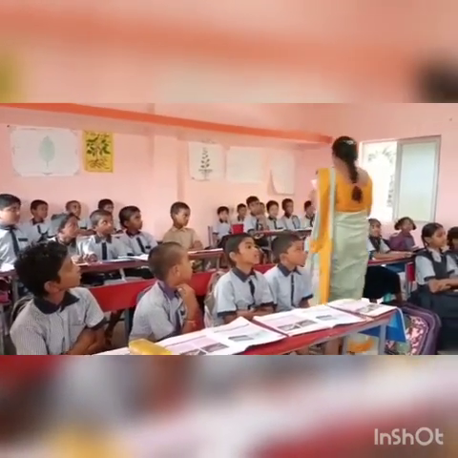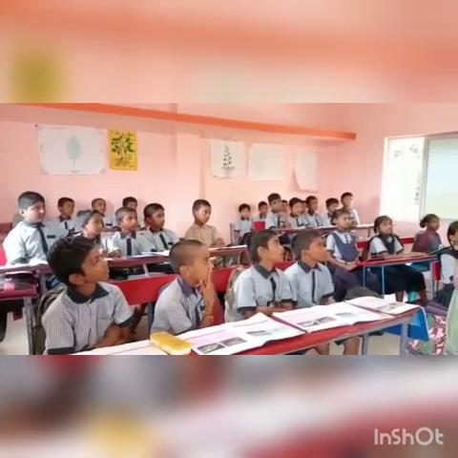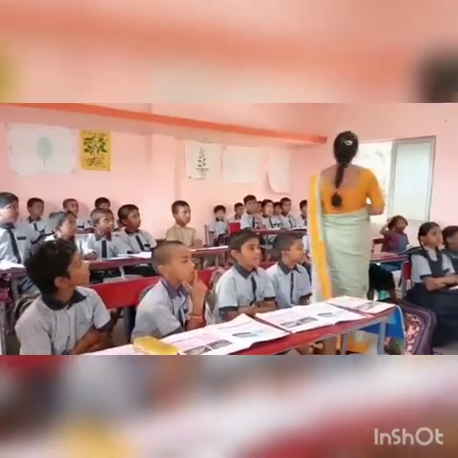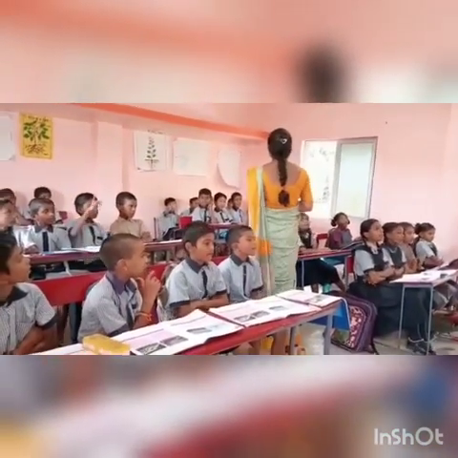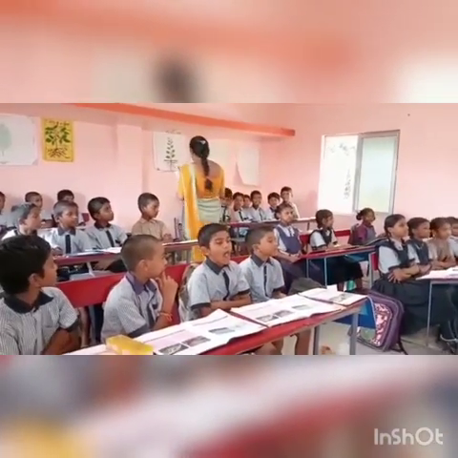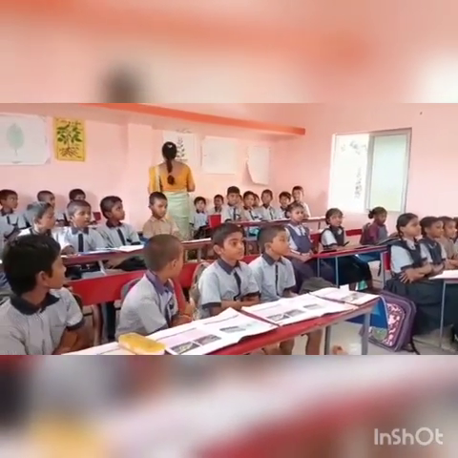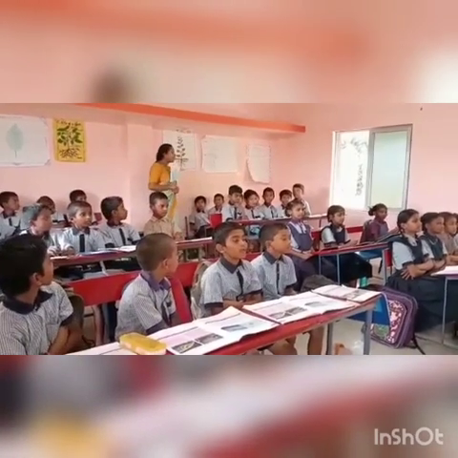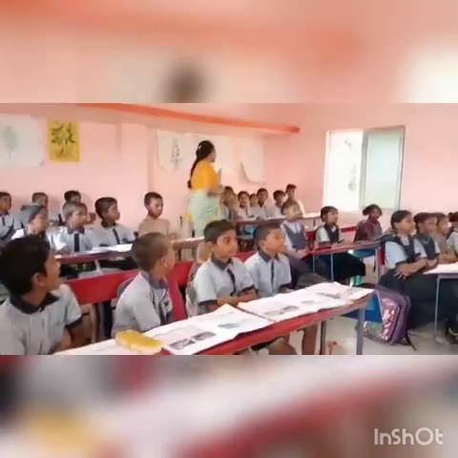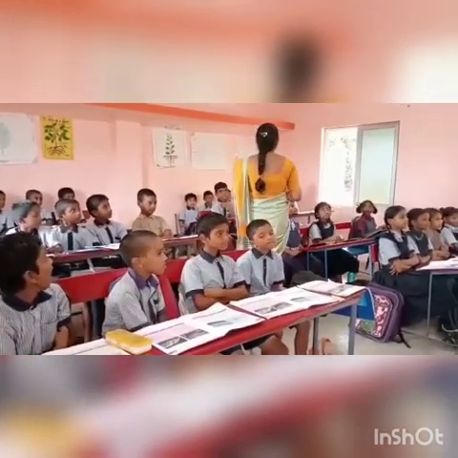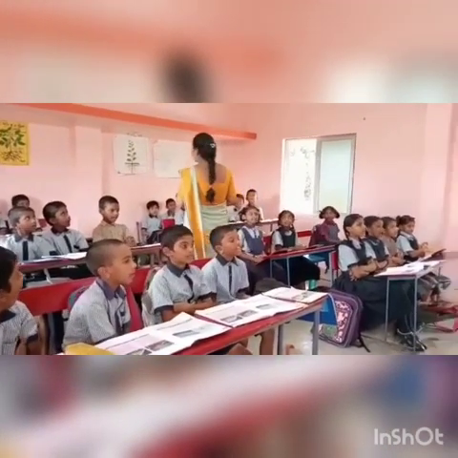Okay. Next, if we divided the surface on the earth into 4 parts, how many parts? 4 parts. Then only 1 part will be covered by land. Remaining 3 parts will be covered by water.